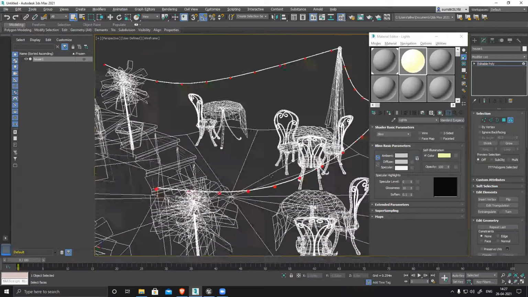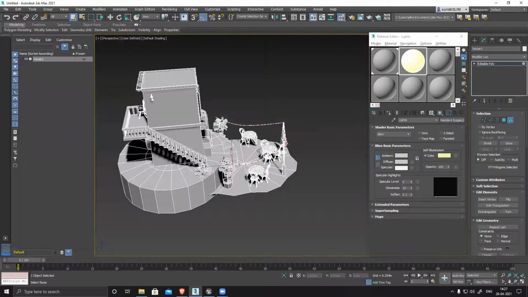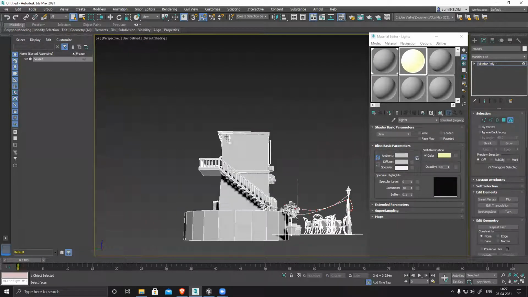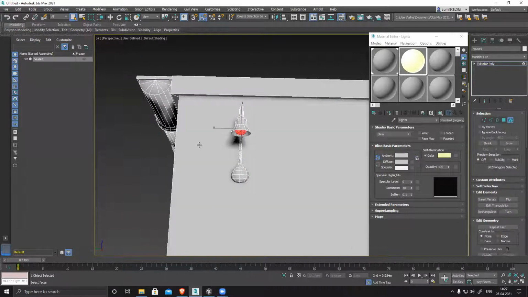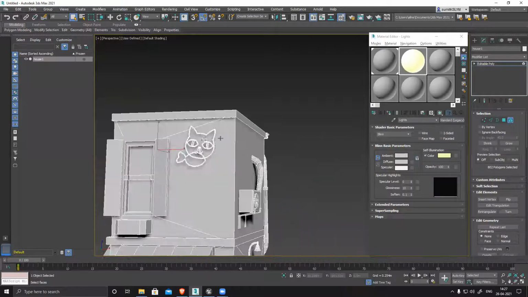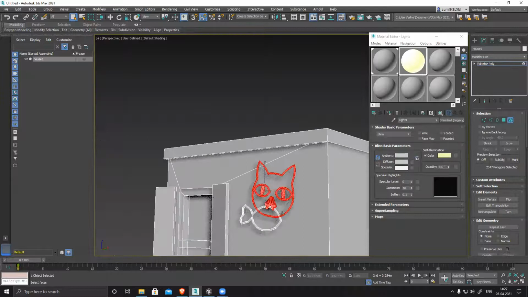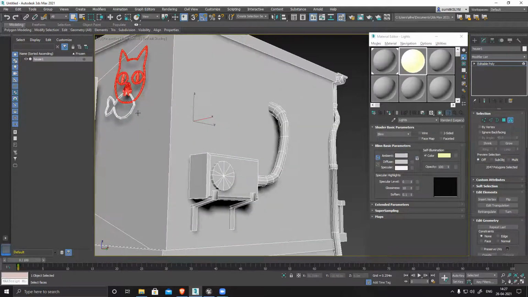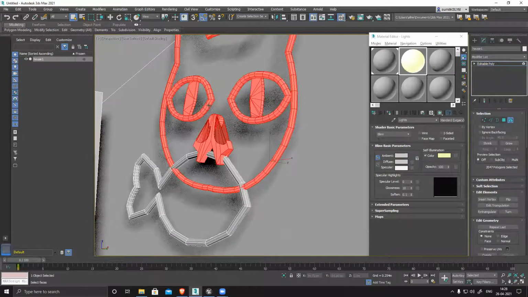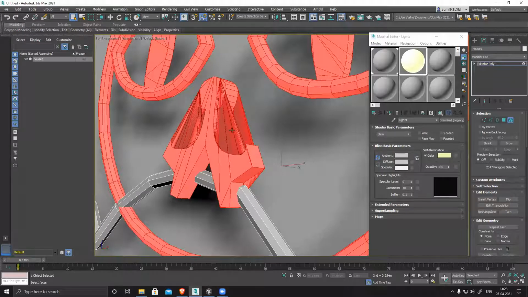I just selected all the bulbs. Now I have other bulbs also, this one also a bulb, then this kitty, this is also glowing. So you can see this one, if you don't collapse it, this is what happens.